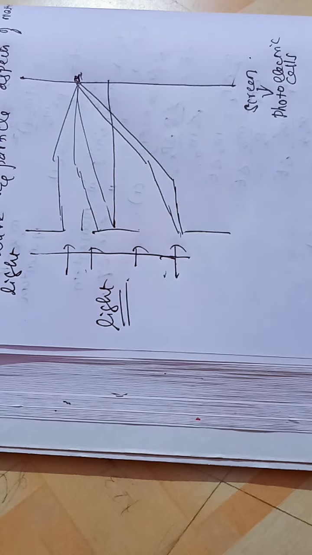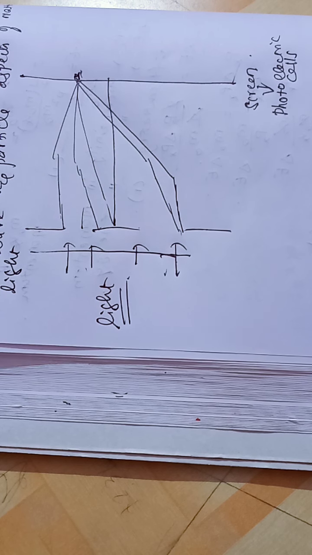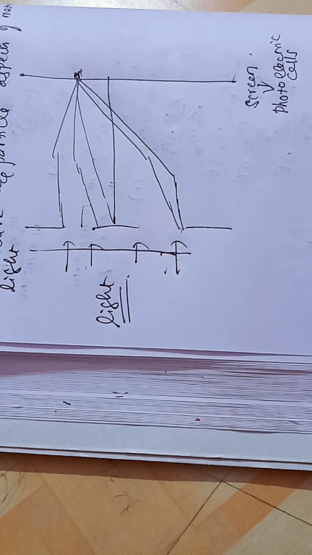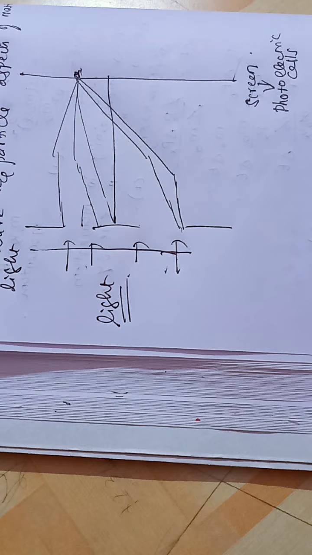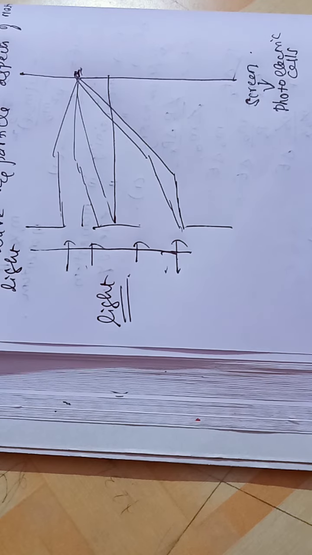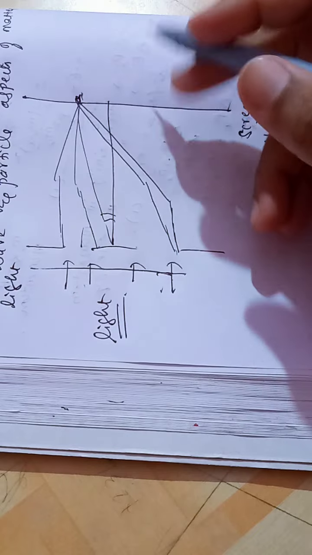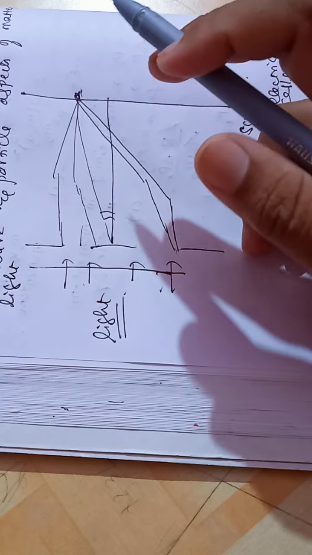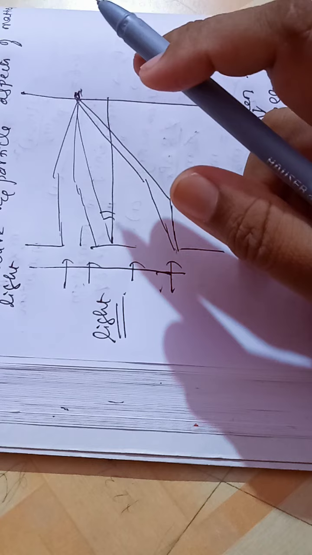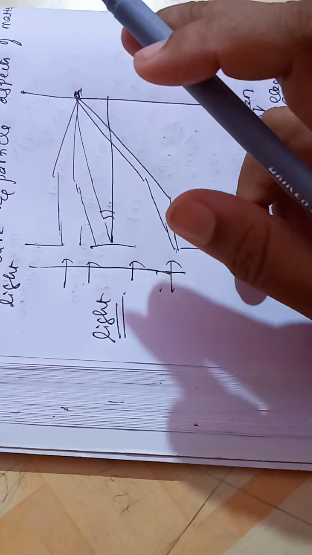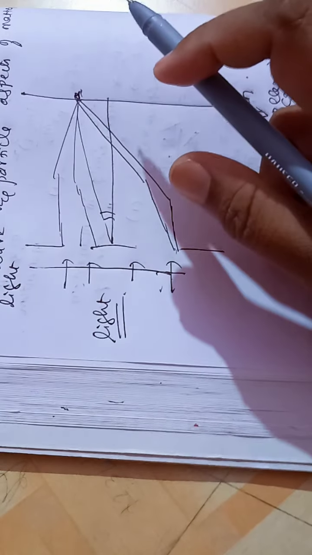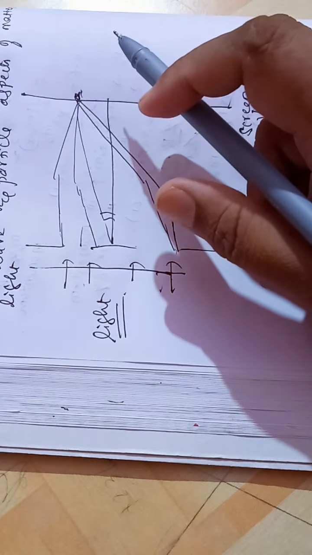So this is the diffraction experiment with light, using a double slit. Now let us see how we can prove that wave and particle are complementary to each other rather than contradictory.